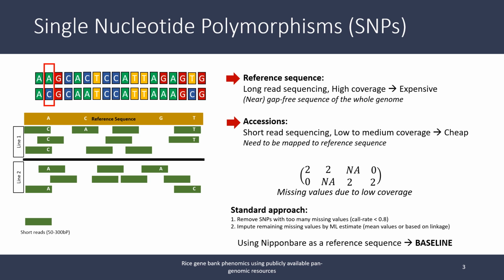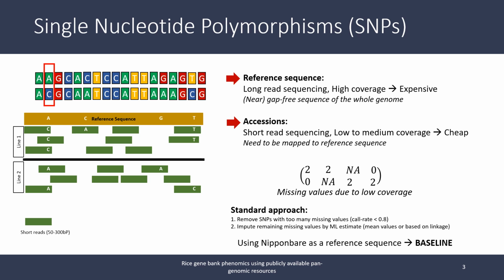The most common form of genetic markers used in such models are single nucleotide polymorphisms, or SNPs. These are single nucleotide variations identified between accessions. These can be generated by using the whole gap-free sequence of a single individual as a reference. In rice, the first reference sequence that was available is the Nipponbare sequence.